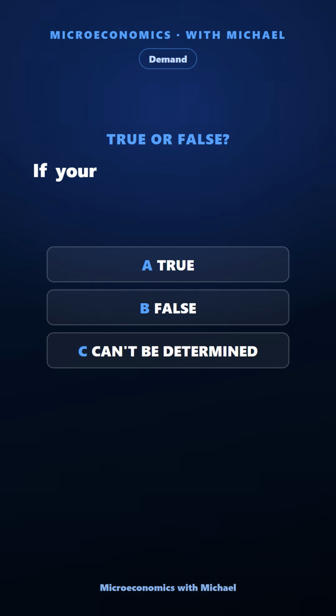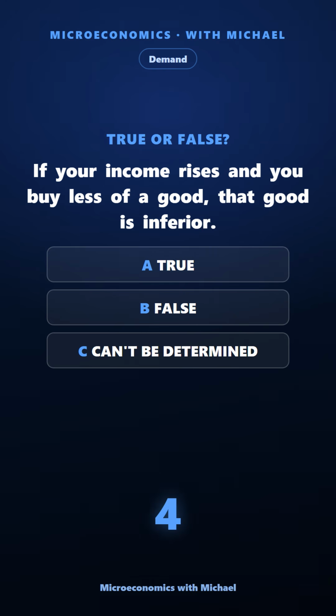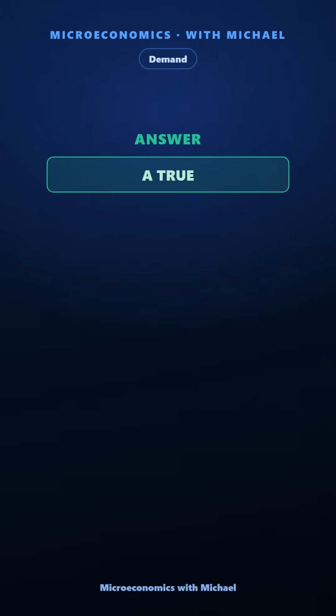If your income rises and you buy less of a good, that good is inferior. True, false, or can't be determined. The answer is true. An inferior good, demand falls as income rises.